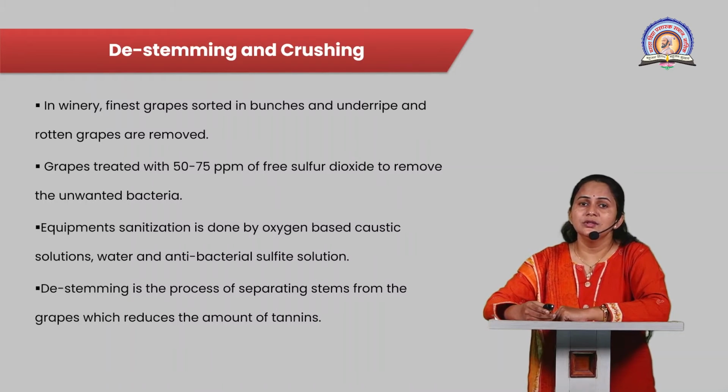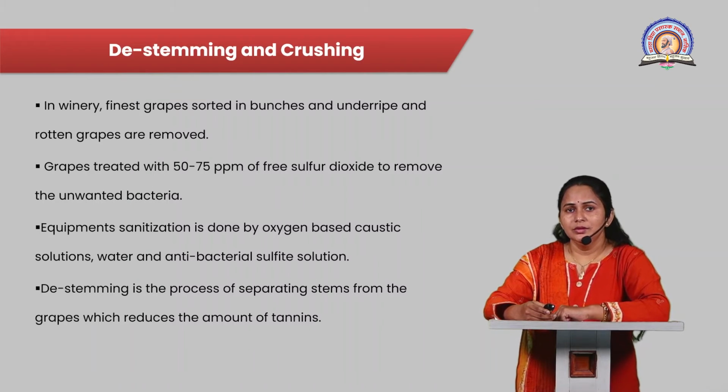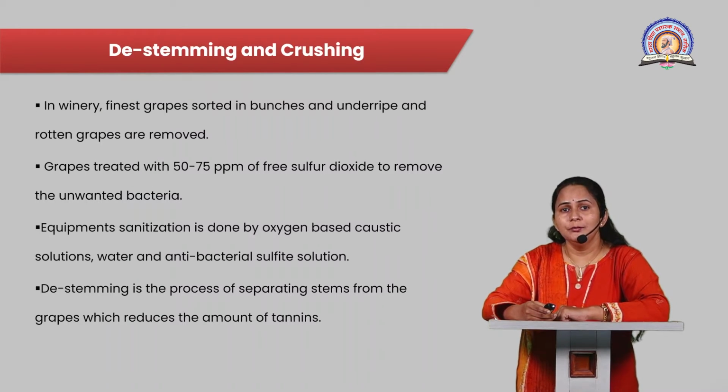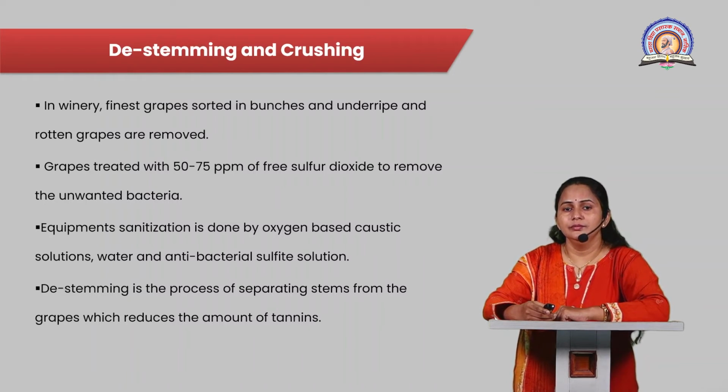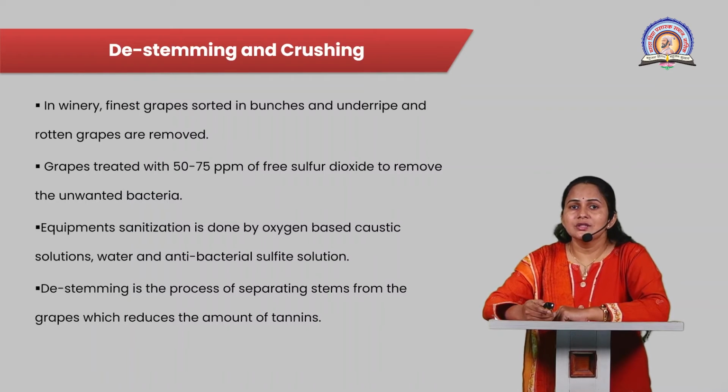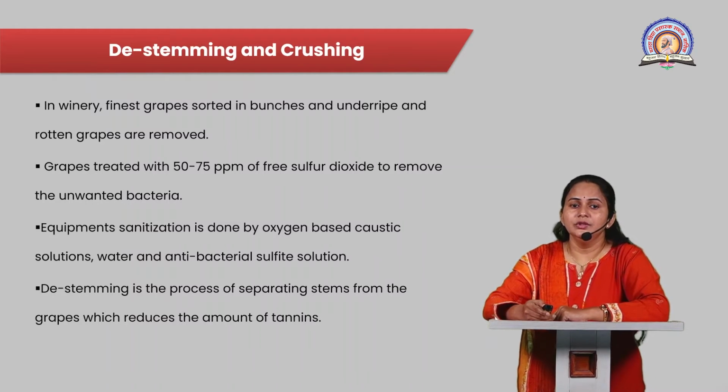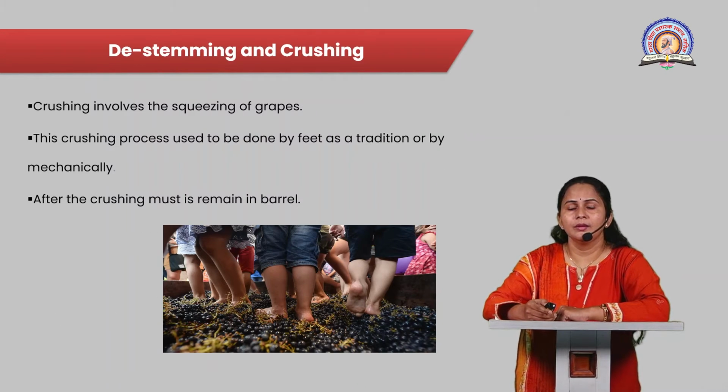Now the destemming process, that means the removal of the stem part from the grapes, is done, and the grapes are separated from the stem part. Removing the stem reduces the tannin content.